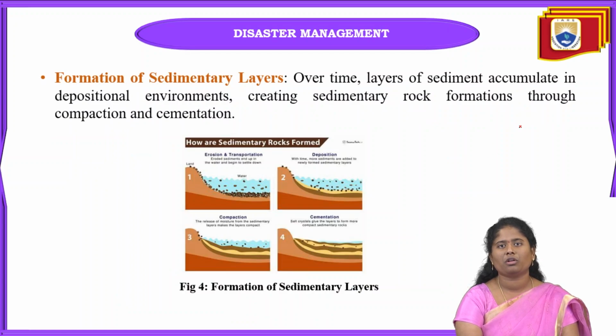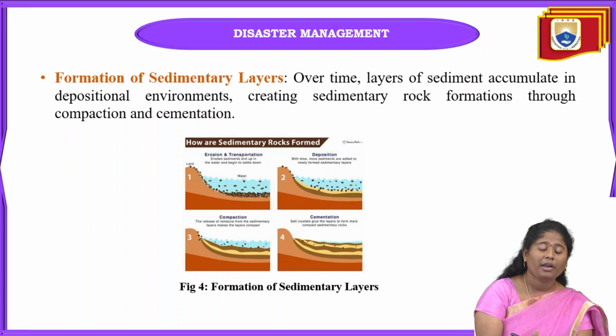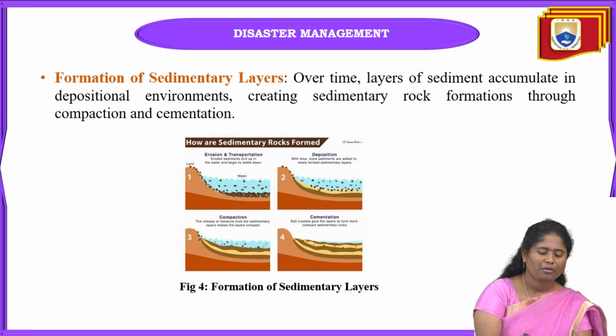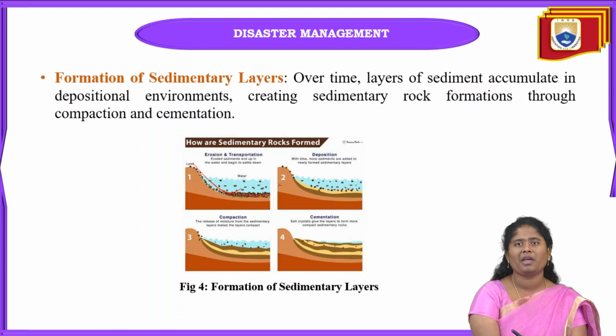Next one is the formation of sedimentary layers. The formation of sedimentary layers takes place in depositional environments. Why? Because only here can sedimentary rocks or sedimentary layers be formed easily. And how is this formed? Firstly, water or wind will take out the soil particles or vegetation from the overall soil erosion, and it will travel towards some water body or some other layer.